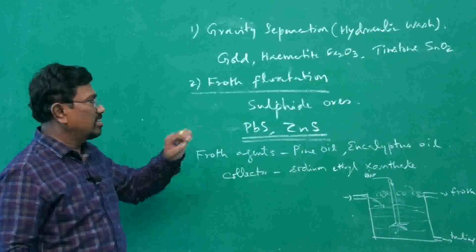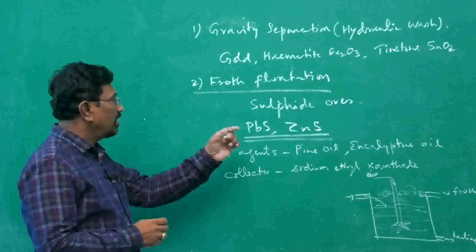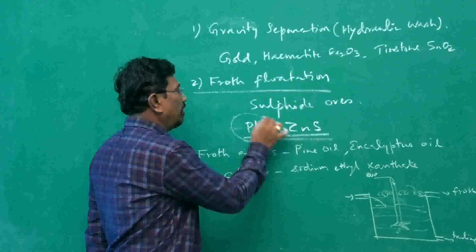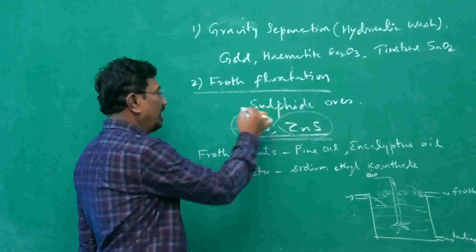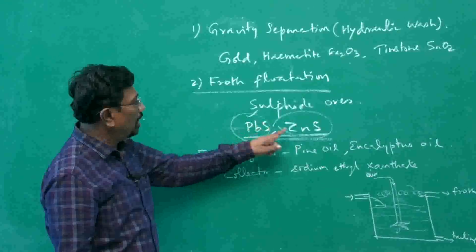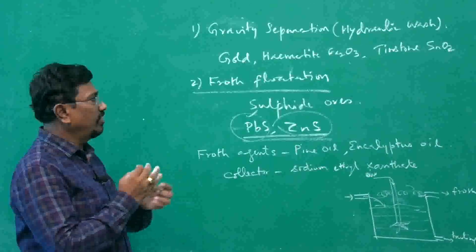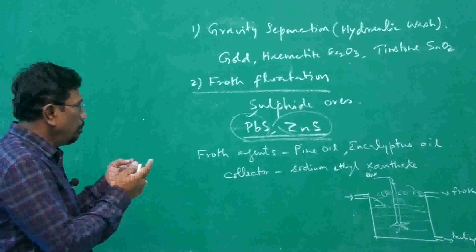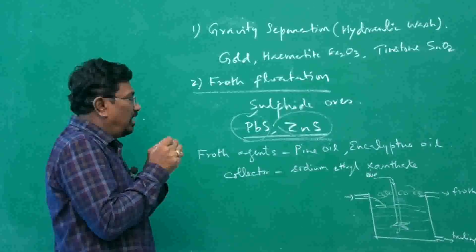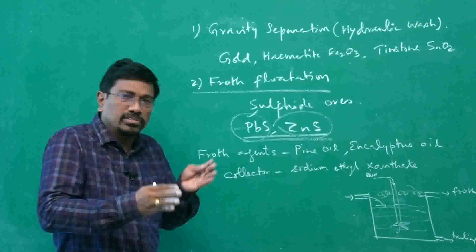And apart from this, sometimes the ore may be contaminated with two sulfide ores, but we may be in need of only one metal. For example, we may be in need of lead, but it may be contaminated with zinc. In such cases, we use what is called a depressing agent. The depressing agent will make one component go into solution.